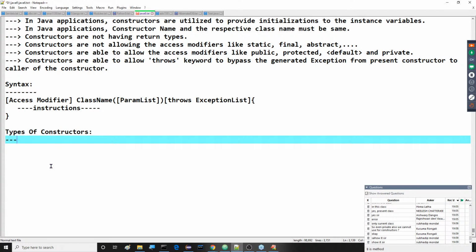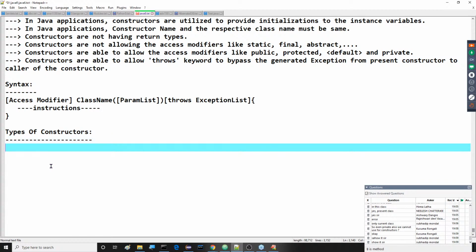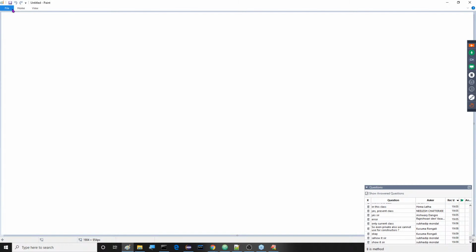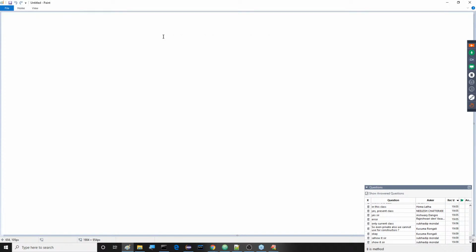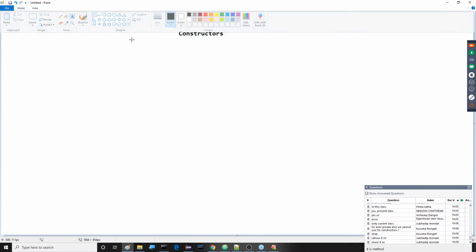Everybody has to understand this. Constructors are available in two types. What are the two types of constructors?